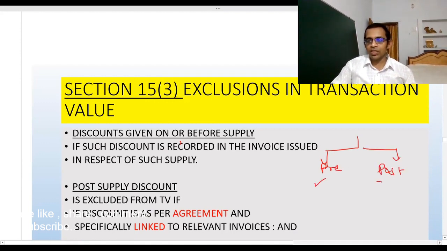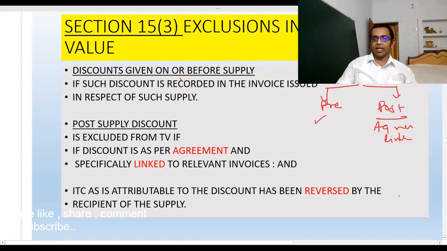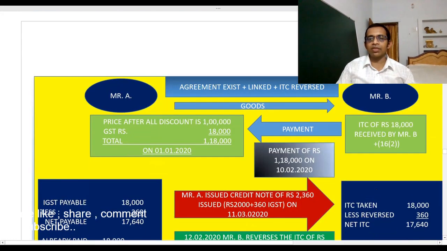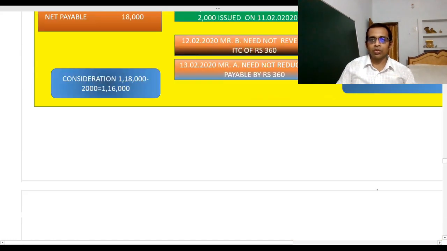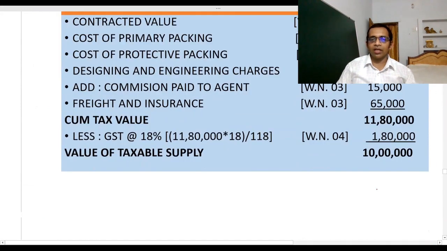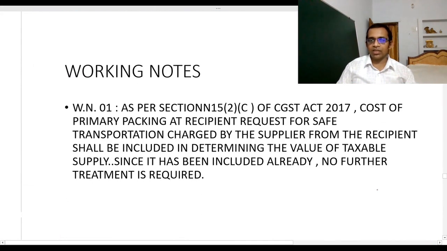But if it is a post-supply discount, then there must be an agreement, there must be a linking of invoice and the discount, and the ITC must have been reversed by the person to whom we are going to give the discount. After that I have given some examples for your better understanding, and after that everything is covered.